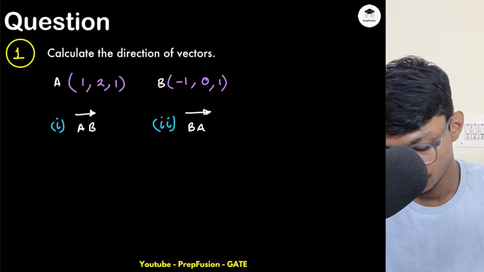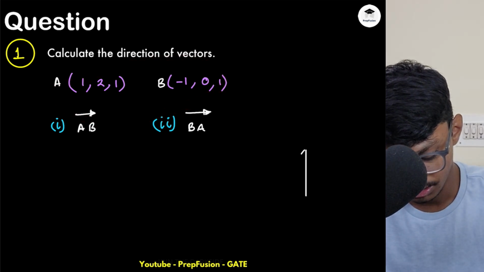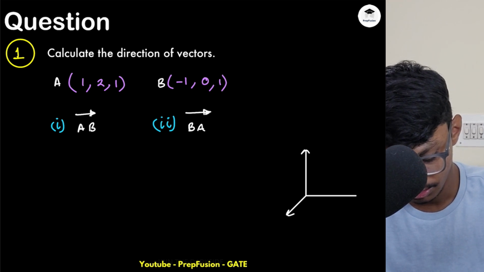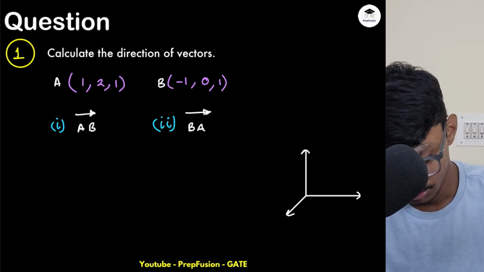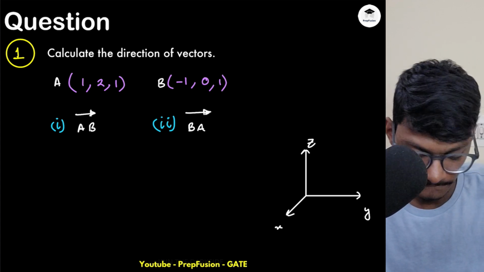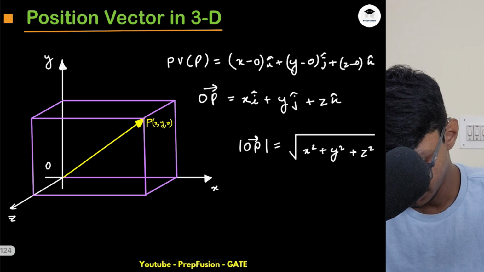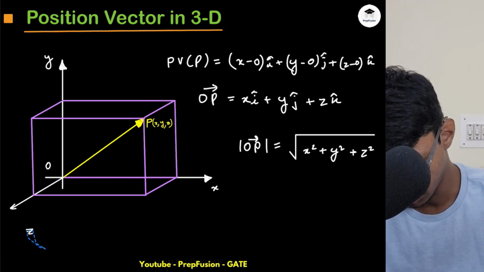And is there any relation between the direction of AB and BA vector? That also we'll see. So this is in 3 dimensions, some 3-dimensional space. I don't know what space it is. So this is X, Y, and Z. I have messed up the coordinates over here. What I can do is write it like this also.